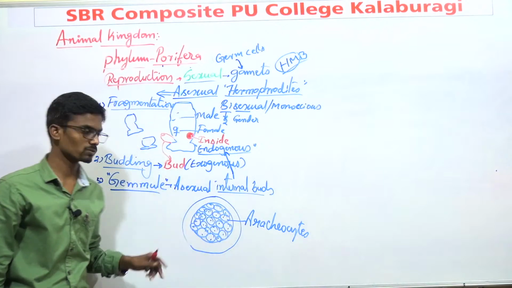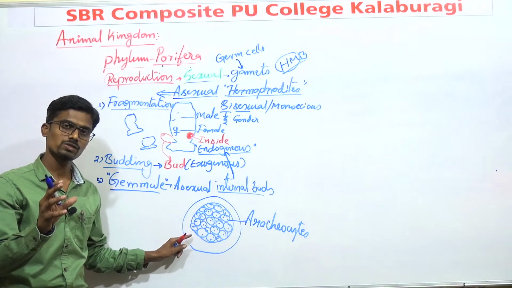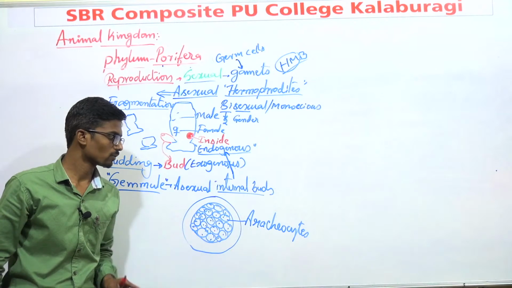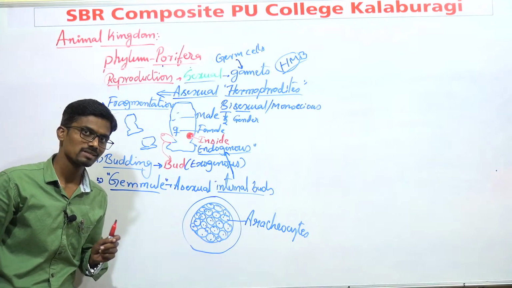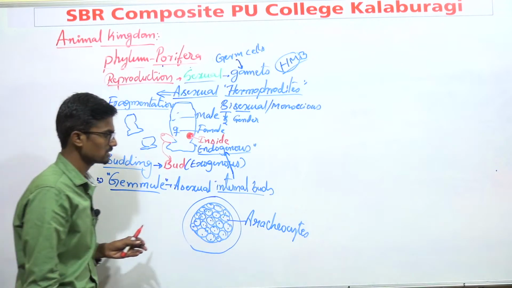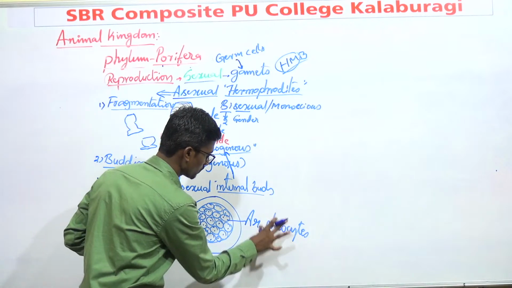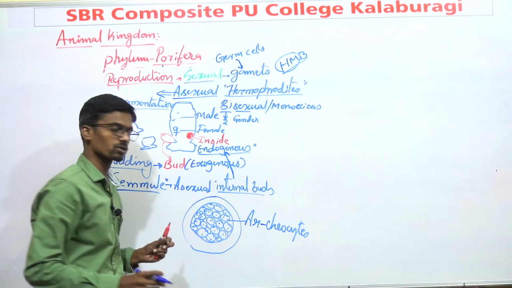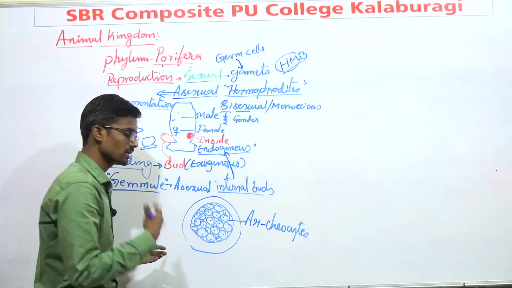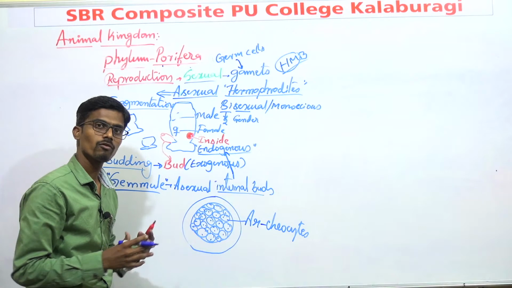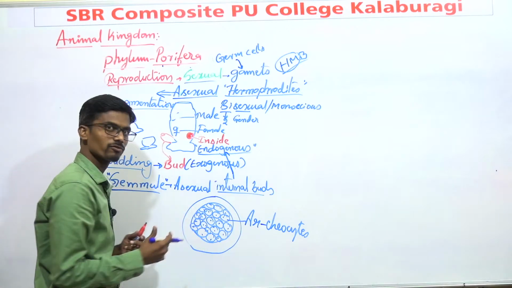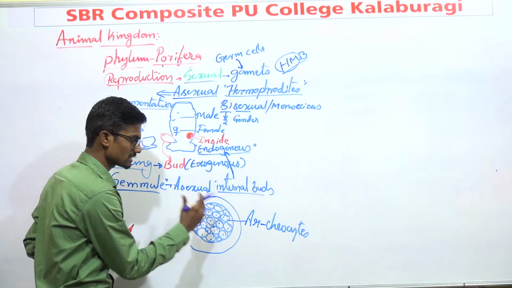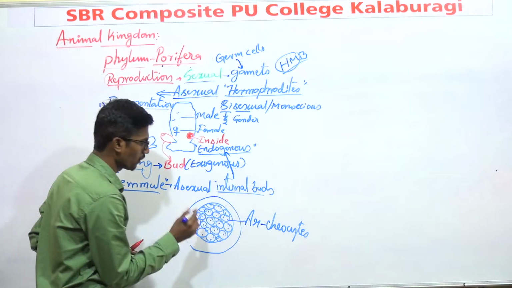The gemmule which consists of totipotent cells, those are known as archaeocytes. These archaeocytes are totipotent cells, they can develop into any kind of cells. Not tissues, it is a cell, because these are cellular level of organization.